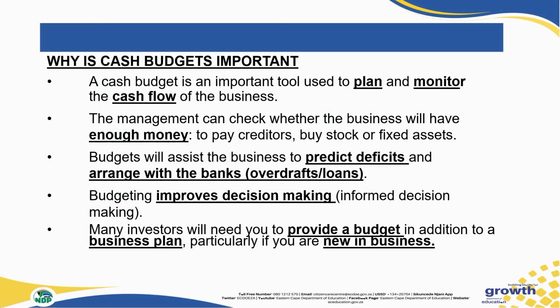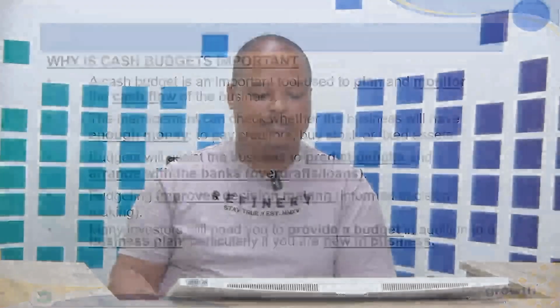Why are cash budgets important? We also need to know that for a business in general. It states here, a cash budget is an important tool used to plan as well as to monitor cash flows of the business. A business needs to make sure that they control the money coming in and out of the business, because we don't want to be in a situation where we don't have enough money to pay for important expenses. Also, the management, the people who are running the business, can check whether the business will have enough money to pay their creditors, to buy their stock, or to purchase fixed assets, or even pay their expenses.